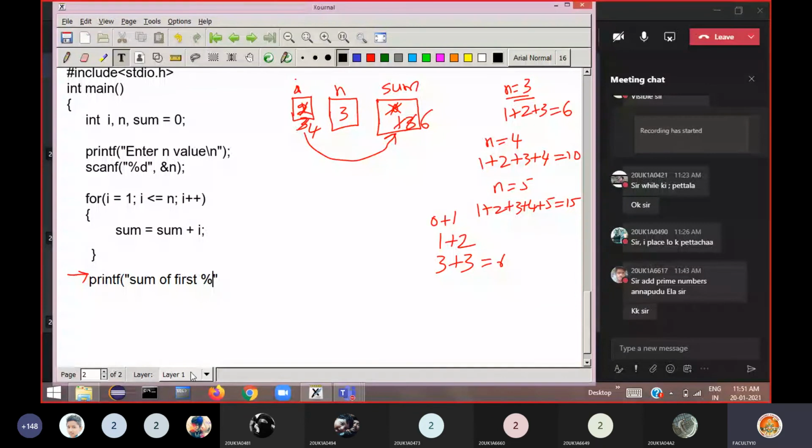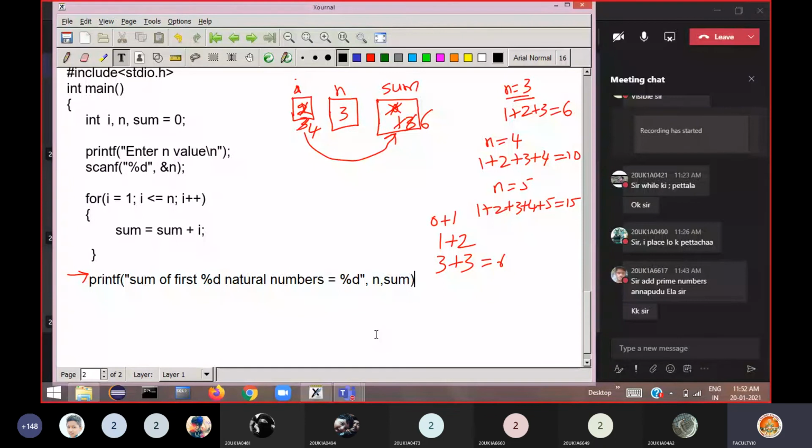So I have to use percentage d here. Sum of first percentage d natural numbers is equal to, then here I have to print the number again, so percentage d, from sum. Then comma, then you have to provide the variables in the same order. First percentage d prints from n, and second percentage d prints from the variable sum.